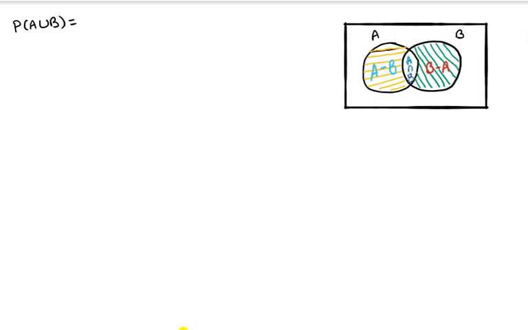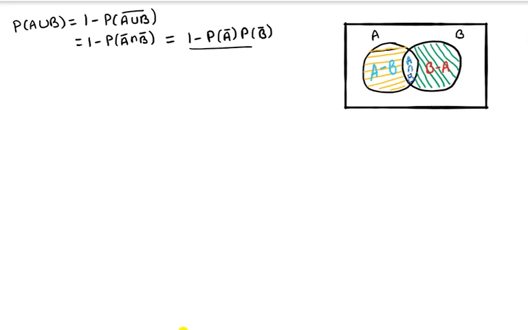Observe here, P of A union B, we can write 1 minus P of (A union B) whole bar also. I hope you know 1 minus... According to De Morgan's law, we can write P of A bar intersection B bar also. The same we can write 1 minus P of A bar into P of B bar in case of independent events. At the same time, what we can write P of A union B,